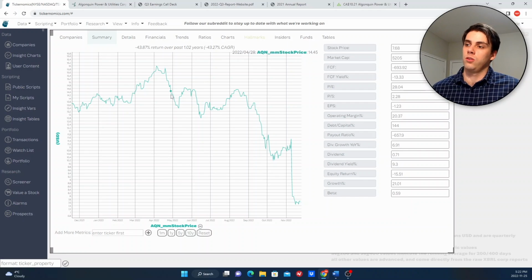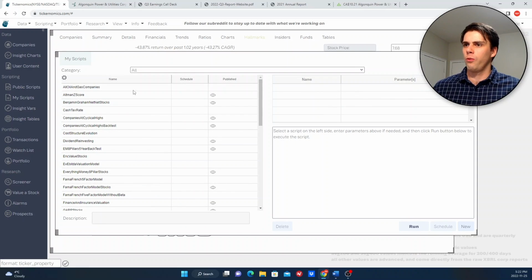So what I want to do is look at what the price return would have been if we assume that you had received those dividends and then reinvested them back into the company. In order to do that, I'm going to use this script here, which, by the way, if you're wondering what website I'm using, it's called tickernomics.com.